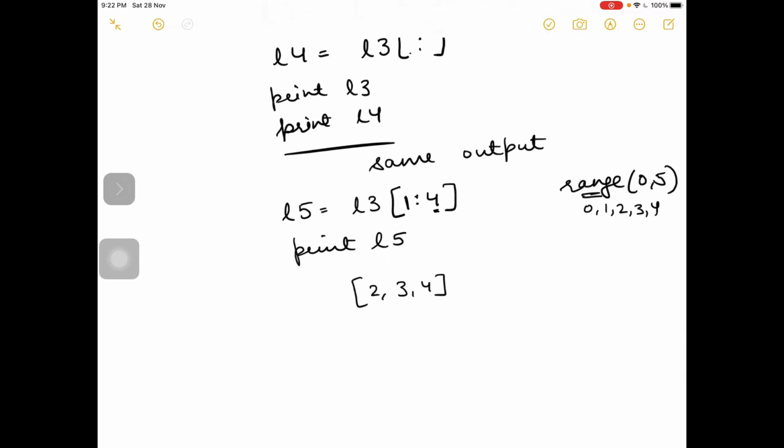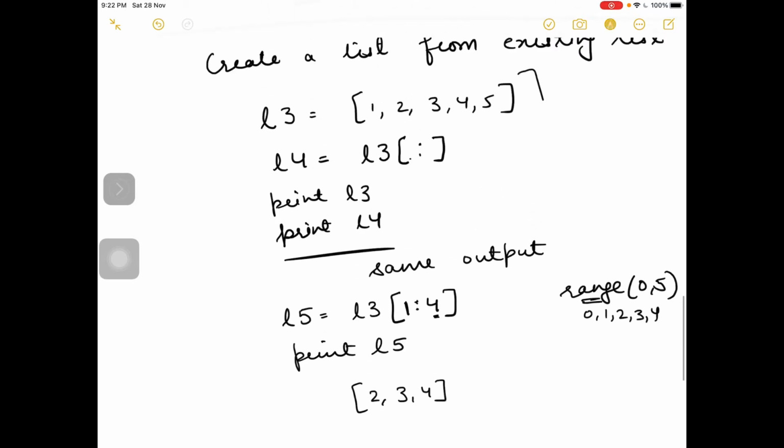There is another method to copy one list to another. Here you have copied the whole list into another list. So you can also write the same as L4 equal to L3. So here also L3 will be copied into L4. This is the same as this. Okay.